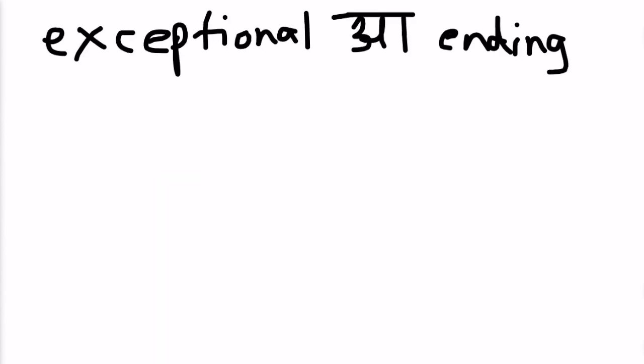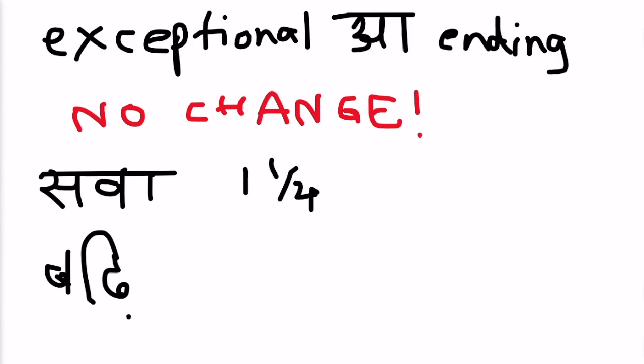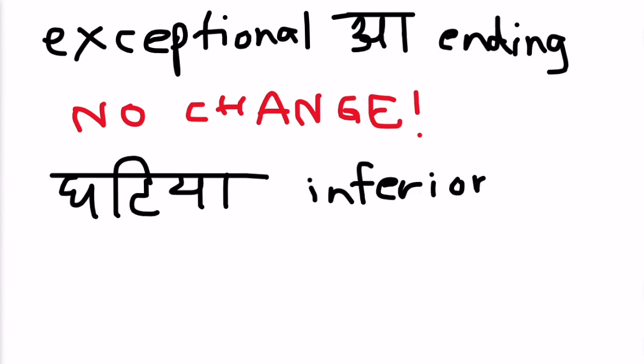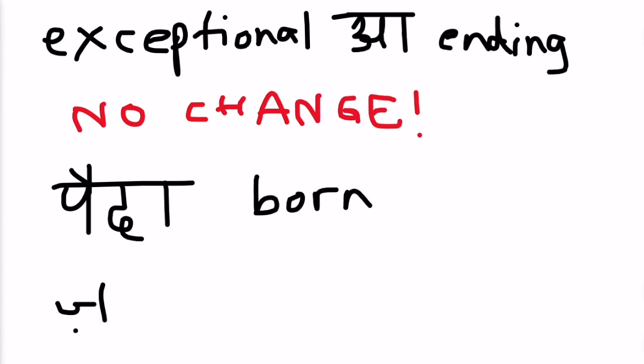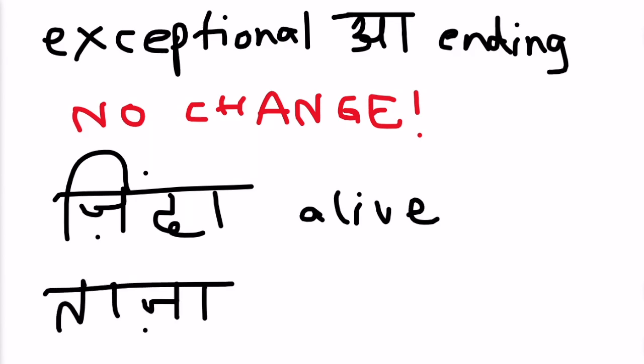So now let's move on to the exceptional ending adjectives. Exceptional ending adjectives have no change. So even if they end in a and you're preceding a feminine noun, you're not going to change. These are going to be sava, which means 1 1/4, badhiya, which means excellent, ghatiya, which means inferior, dukhiya, which means unfortunate or unhappy, paida, which means born, zara, which means a little, zinda, which means alive, and taza, which means fresh.